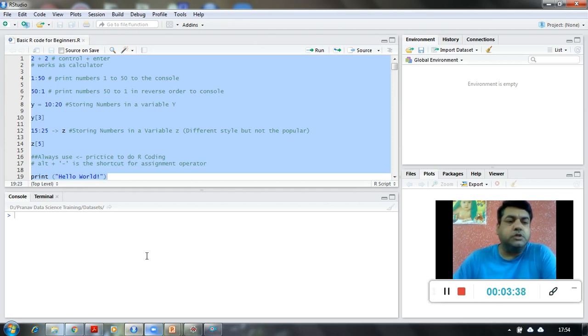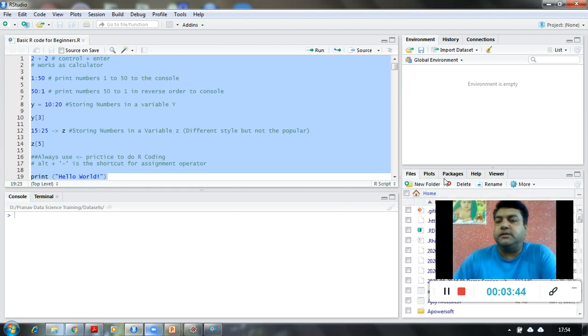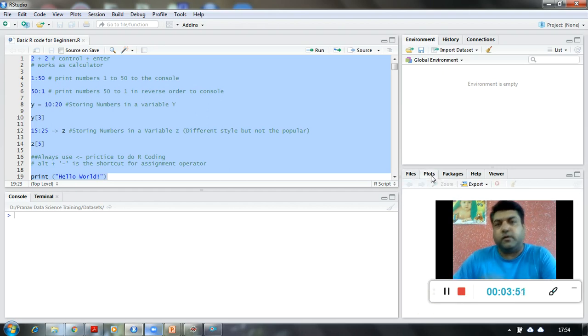This is the console pane, and this is where all these different options are. If I click on this, I'll get to see it over here: various file paths, and all sorts of visualizations and plotting, which we can plot over here. Different packages, of course, if I want to install.